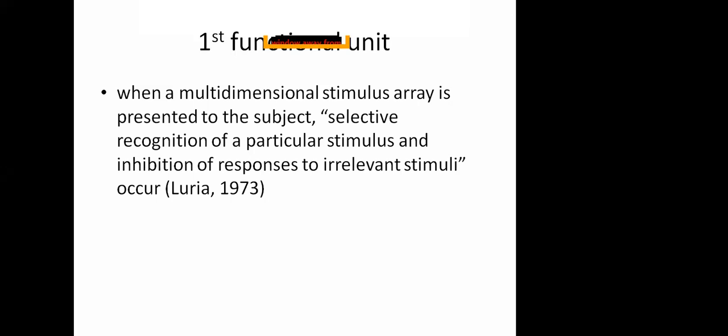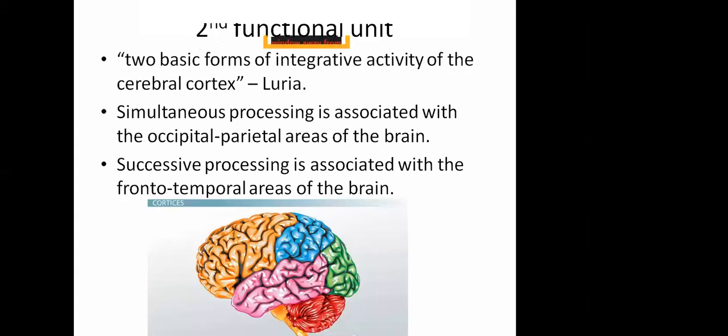You get a stimulus, that is arousal. Then you give your attention towards that, that is attention. So arousal, attention. This is the first functional unit, and this occurs in the brainstem and diencephalon, that part of the brain. Then is the second functional unit.